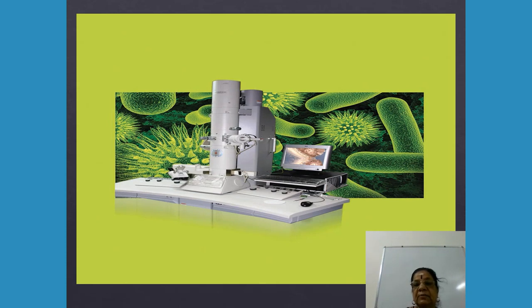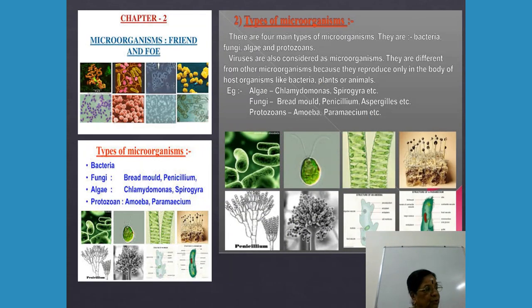The next one, we already know about the history of microscopic view. We will study it next in cell structure. Anton von Leeuwenhoek was the first person to observe microbes and describe them, and he considered these microbes as microorganisms which can be seen only under the microscope.